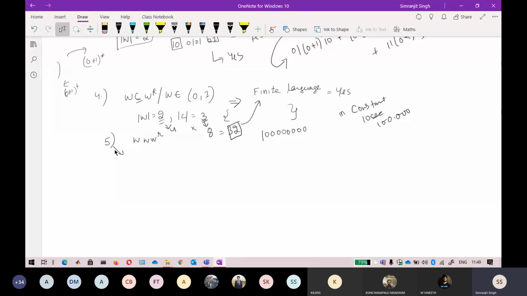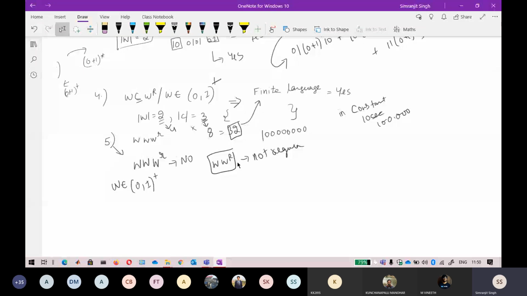In a similar way, this fifth question was also asked by a student. In tutorial one, I told you that this is a regular language, but that is a mistake by me. This is not a regular language, because if you remember, W belongs to 0, 1 plus, let's go with the plus, because we are only doing plus here. This is also plus. For that one, if you remember, WWR is not a regular language. Since this is not a regular language, combining it with any other string does not make that language regular.